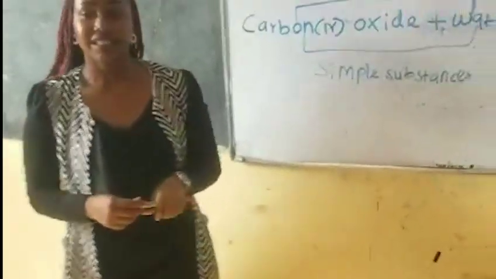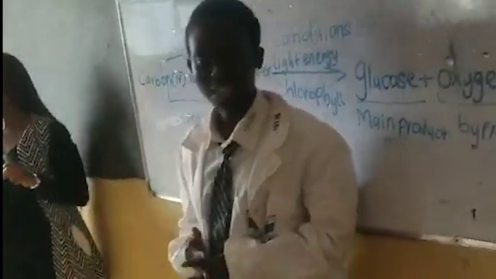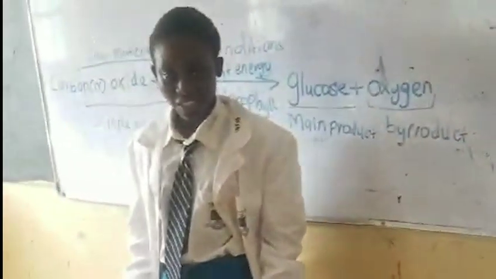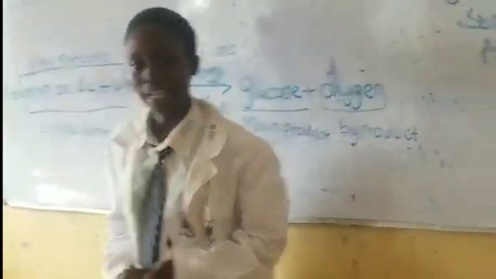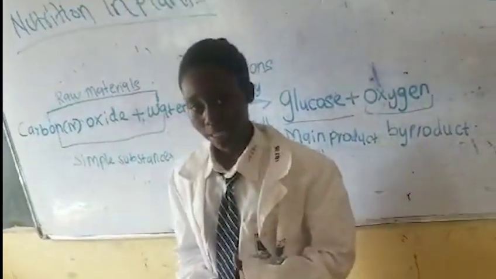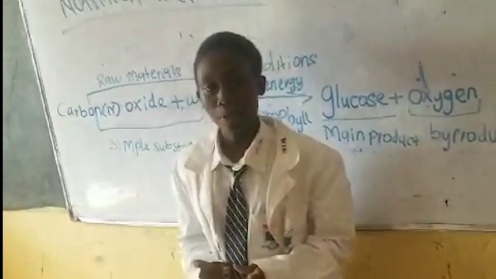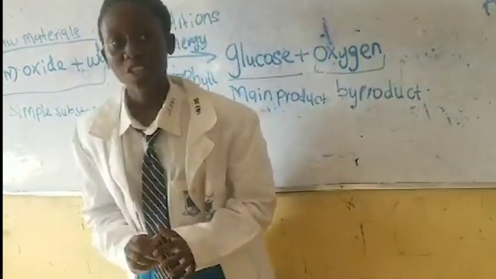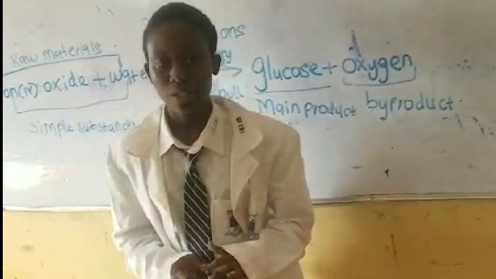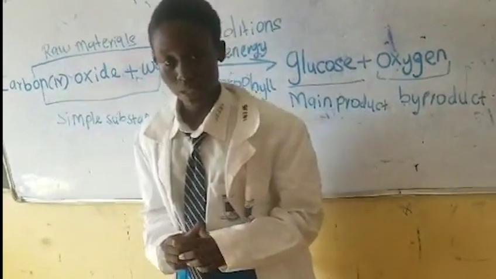Yes, Blessing. Stand there. Explain to us the first stage of photosynthesis. Okay, my name is Blessing, and the first stage of photosynthesis is the light stage, which is also known as the light dependent stage, and it takes place in the granum of the chloroplast, where in the grana there are chlorophyll molecules which absorb light energy, which is used to split water molecules into oxygen and hydrogen atoms in the process of photolysis.